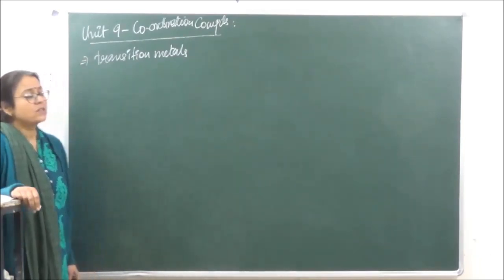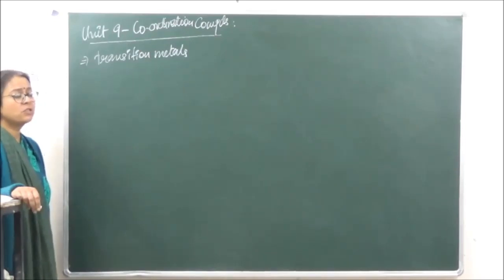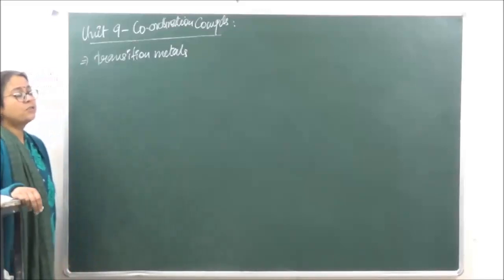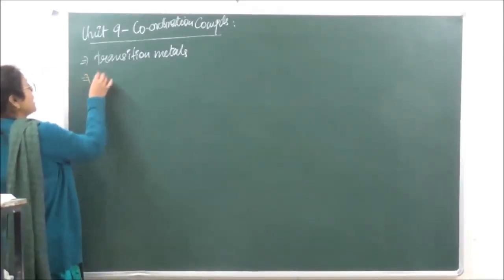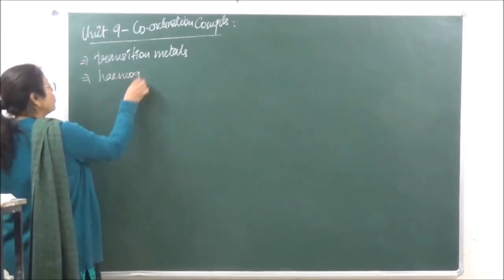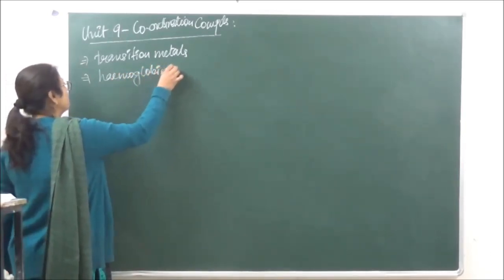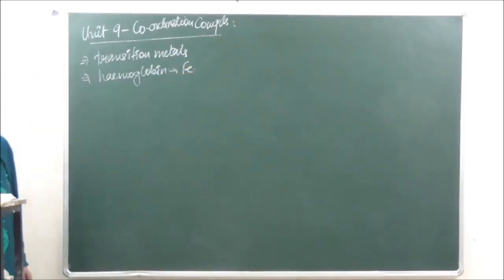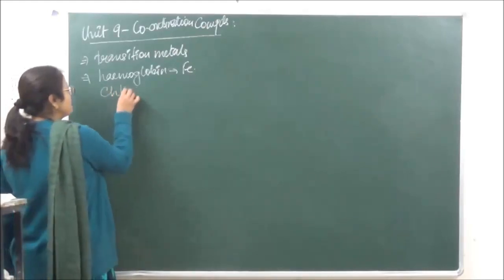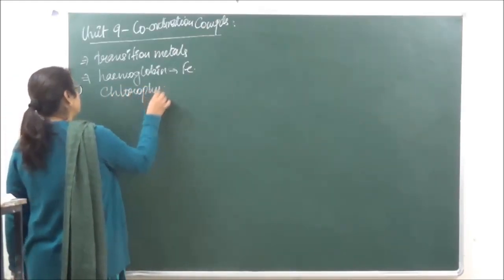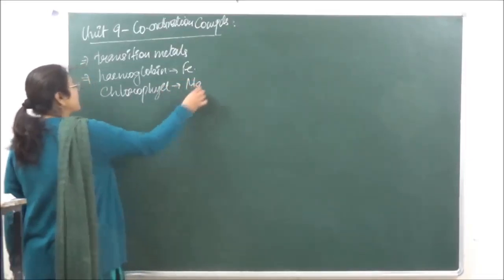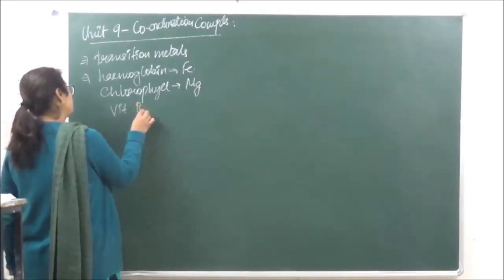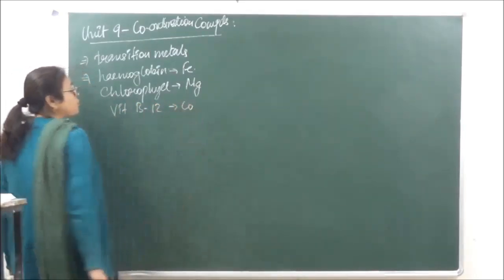In our day-to-day life, there are certain important materials, or certain important complexes, which are coordinate compounds of metals of the transition series. For example, we have hemoglobin, which is a compound of iron. Then we have chlorophyll, which is a compound of magnesium, and then we have vitamin B12, which is a compound of cobalt.